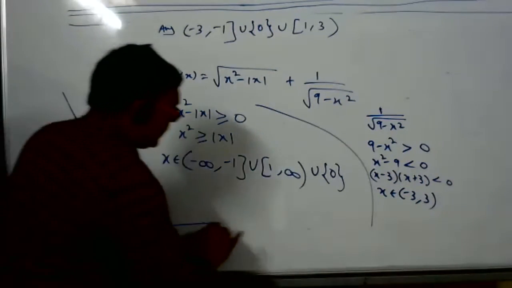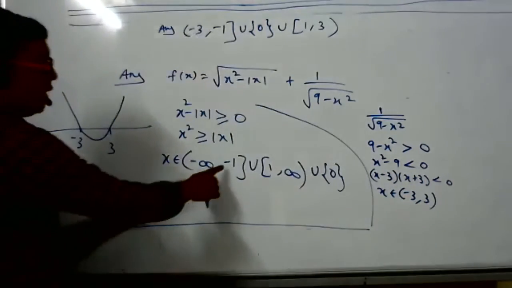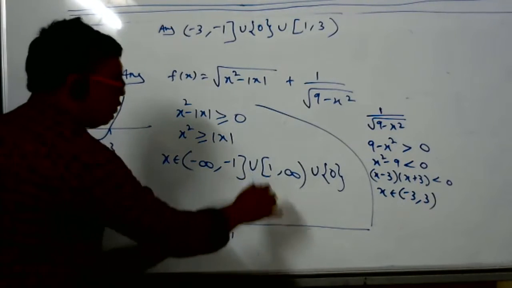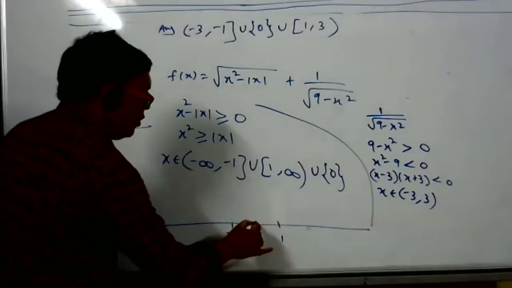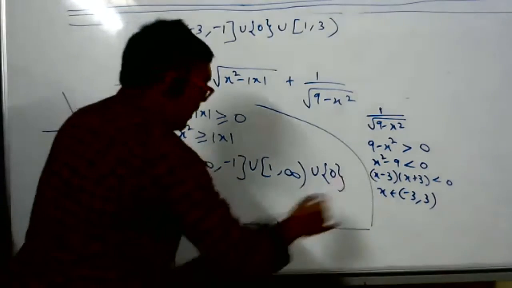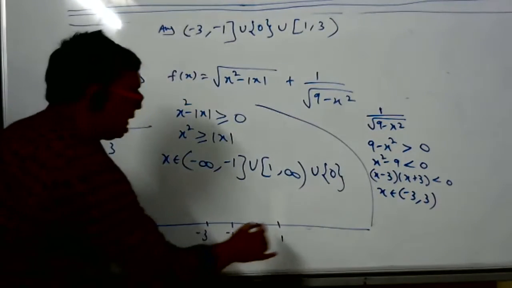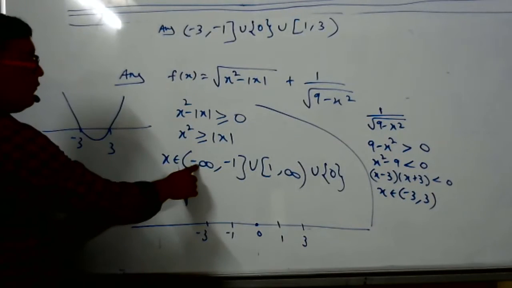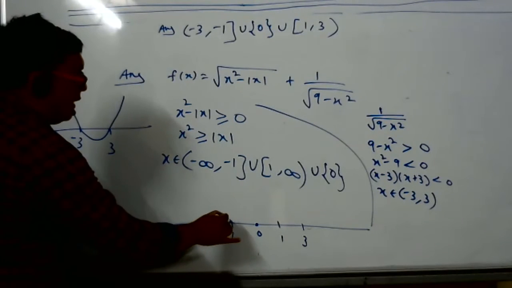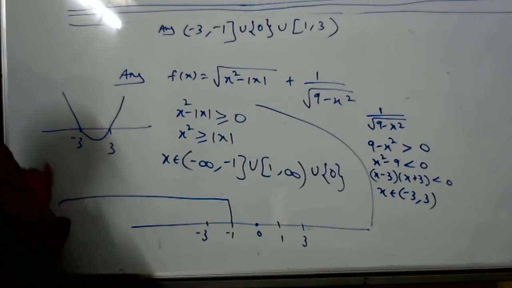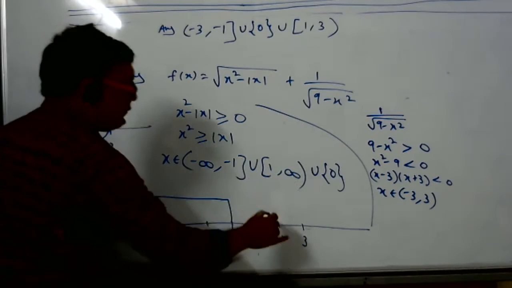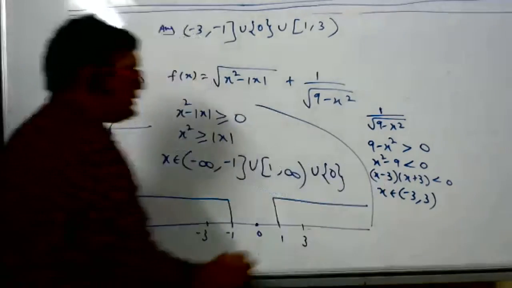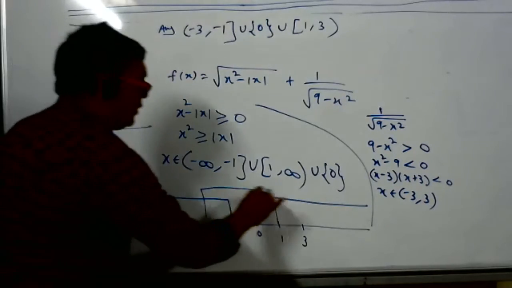See here, pay attention. Draw a number line. What is the point here? Minus 1. What is the other root? 1. What is the other thing? 0. What is the other thing? Minus 3. Girls, pay attention. What is 3 here? Now, where is the answer here? Minus infinity to minus 1, draw this, this is the answer. Then 1 to infinity, this is the answer, in the first case. Second case, where is the answer? Minus 3 to 3. This is the answer.